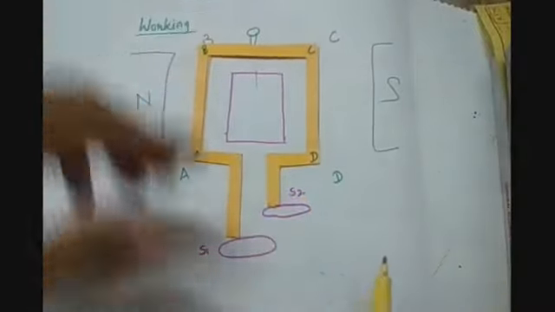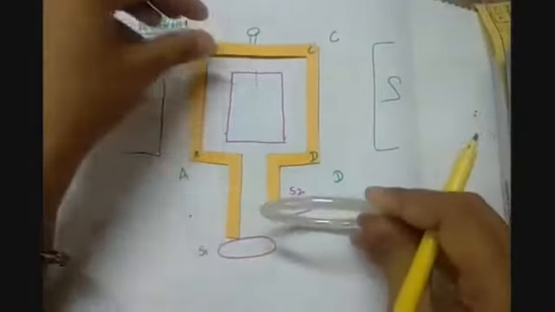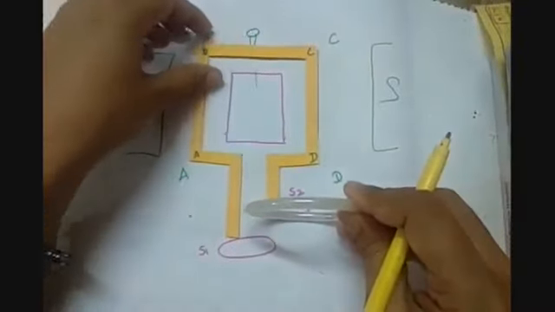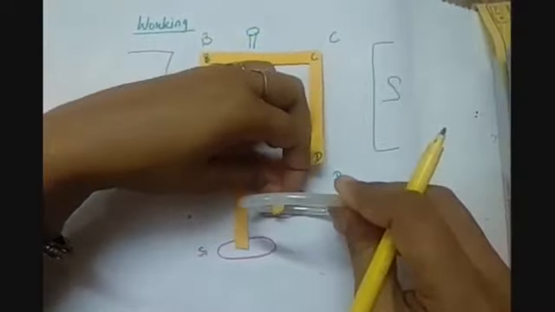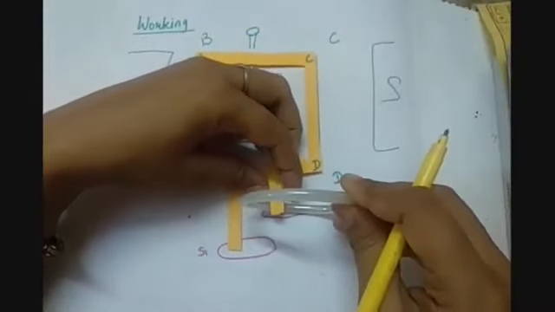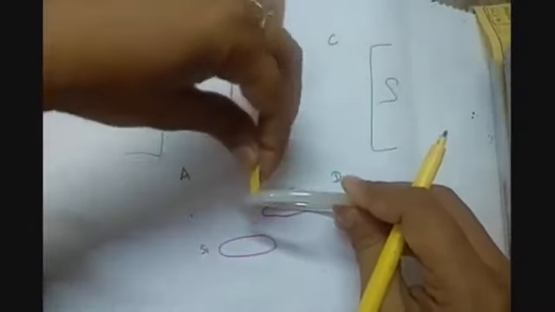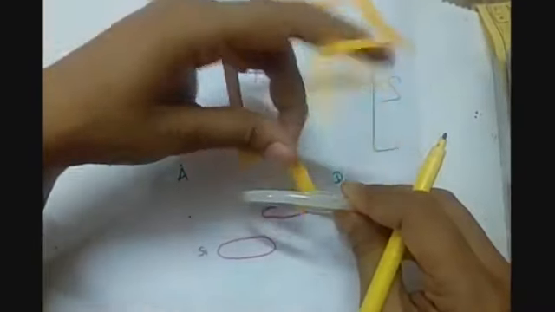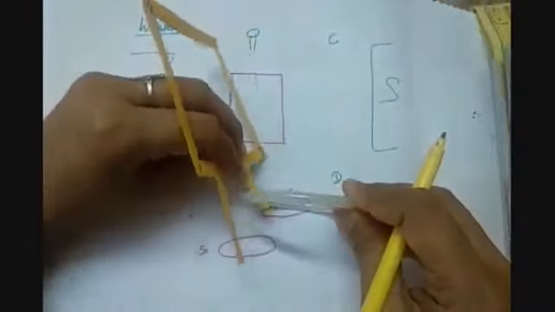Because when the armature coil is rotating, this arm CD will be in direct contact with S2 when it is rotating. So it will always transfer its charge to S2.